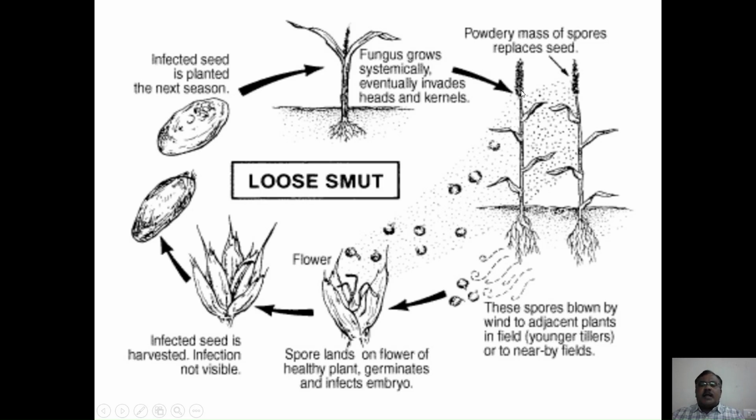And these smut sori contain numerous single-celled brown smut spores, and these spores are carried through the wind and fall on the newly emerging flowers, attach to the stigma, enter through the style and reach the ovary. There it remains as a dormant mycelium, and when the seeds formed from these infected florets are used for sowing, then the pathogen also germinates along with the seed, and the life cycle repeats.